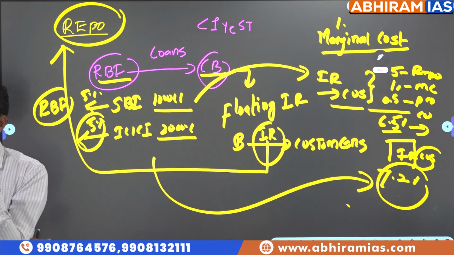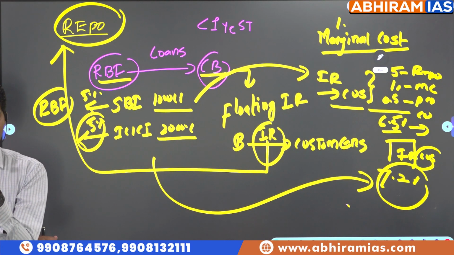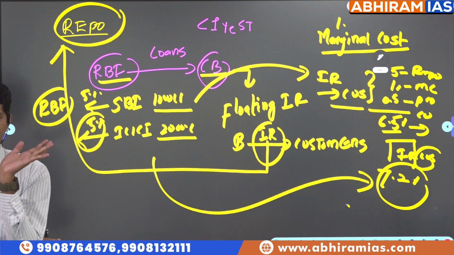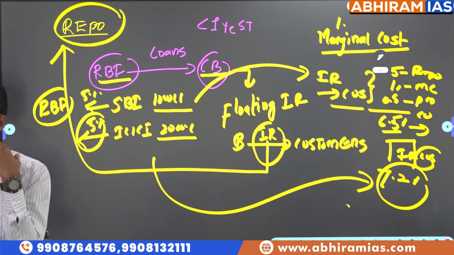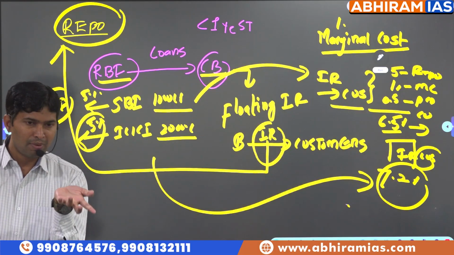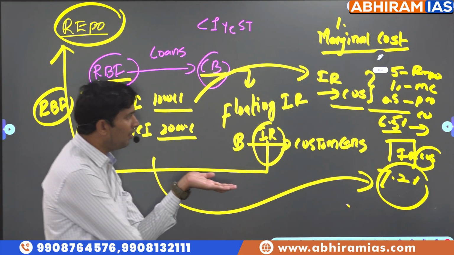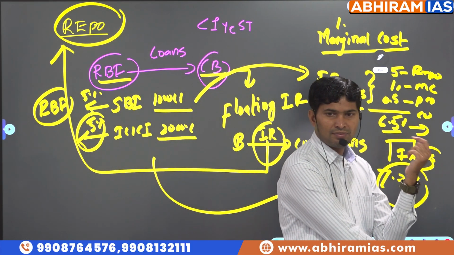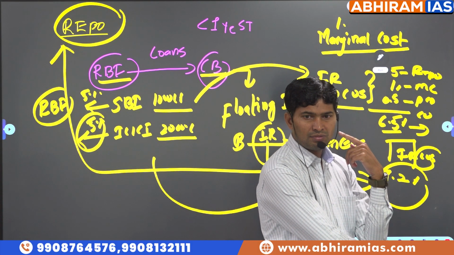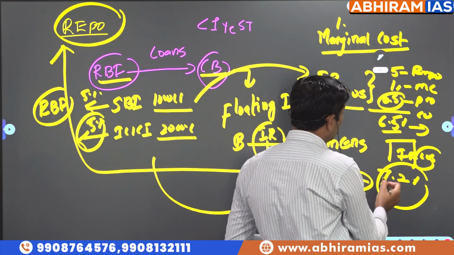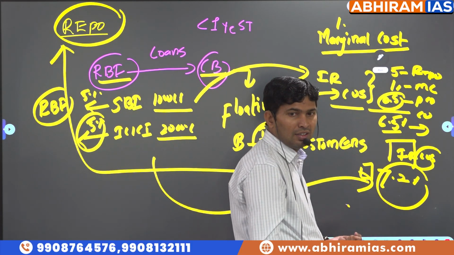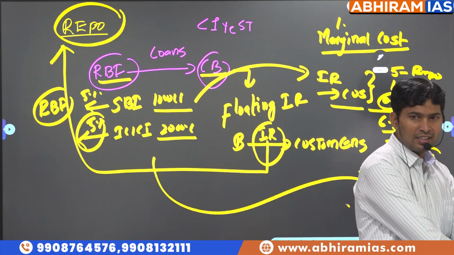Marginal cost means additional expenditure incurred by the bank after it obtains a loan from RBI. Marginal cost varies from bank to bank. Profit varies from bank to bank. That's the reason why interest rate varies from bank to bank. Banks are not social service organizations. Every bank needs some profit. Yes, spread, that's what it's called.